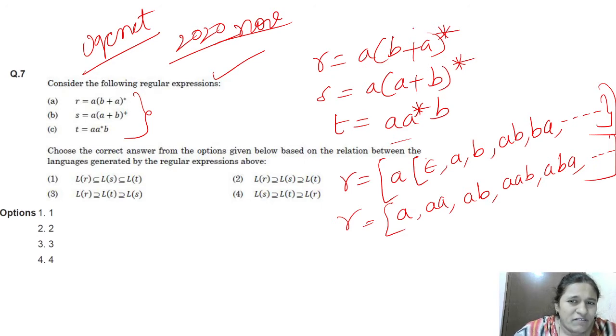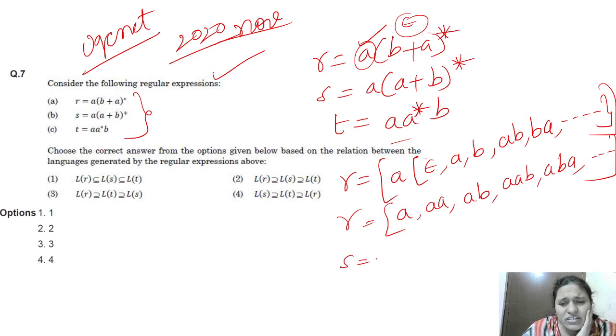That's why if it is epsilon, then only A is possible, but only B is not possible. For every string, the first A will be there, because it is mandatory. It is a prefix.